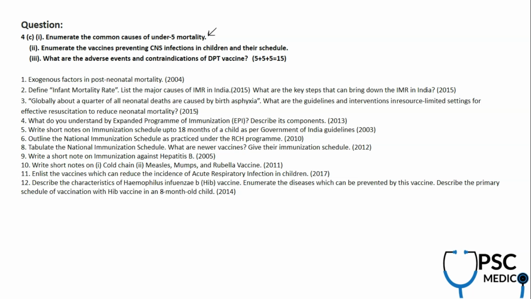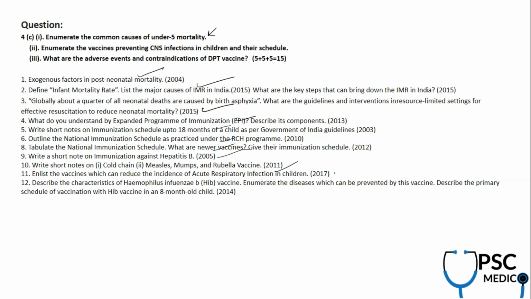So, under 5 mortality, neonatal mortality, infant mortality, maternal mortality, these kinds of mortality related questions, the causes related to it, the latest causes are very important. And similarly, a post neonatal mortality question was asked, infant mortality rate was asked. Neonatal mortality, what are the efforts to be taken? And from the vaccination point of view, so many questions in the past about the national immunization schedule, and these days they are going a bit specific.